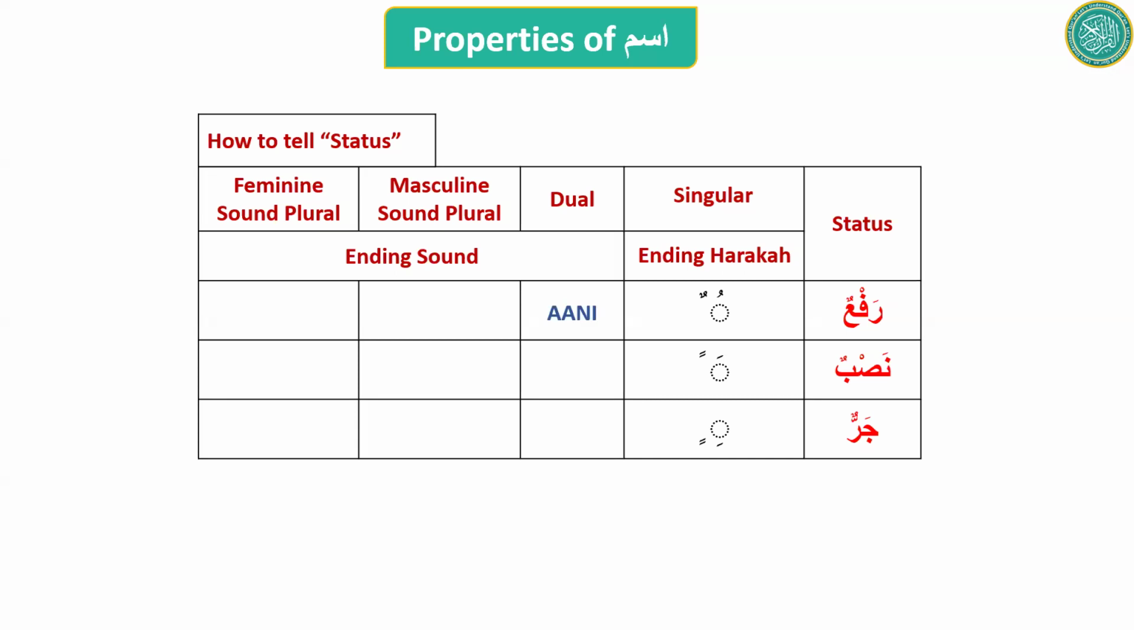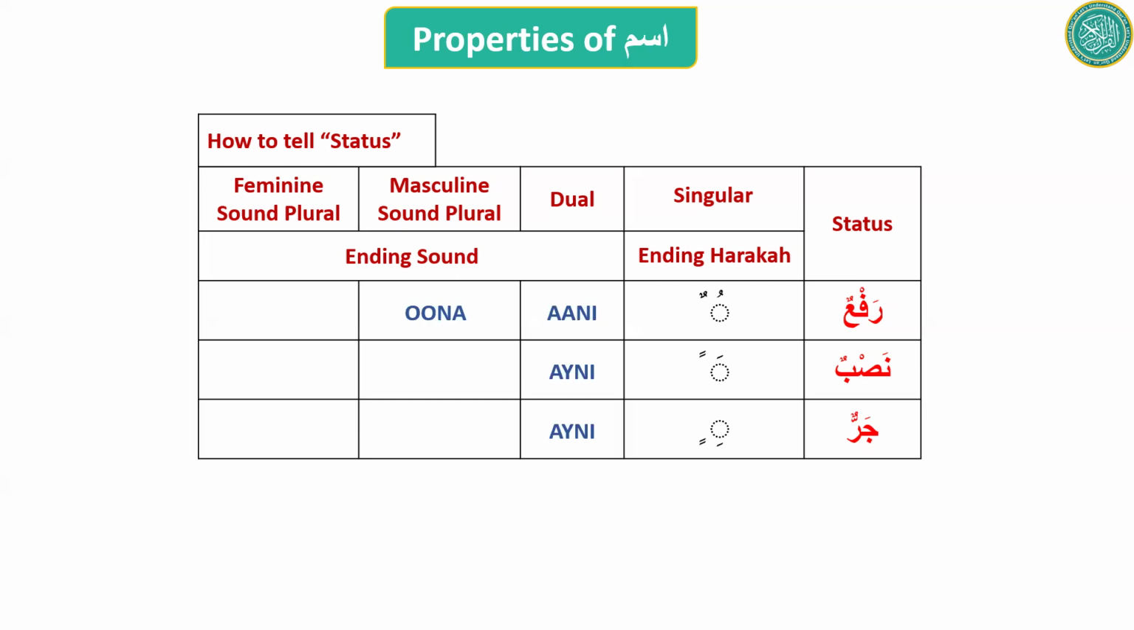But for dual, we go with the ending sound because we cannot go with the ending haraka, because the ending haraka is kasra for all of them, so we cannot differentiate them. So the ending sound ani, like muslimani, is rafa, and aini, like muslimaini, is for nasab and jar. Both have the same ending sound, and we will differentiate based on how they are used in a sentence.